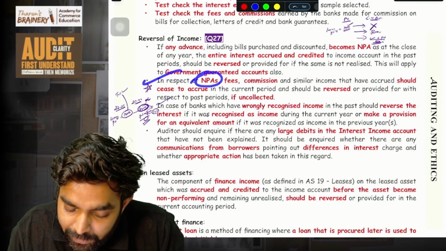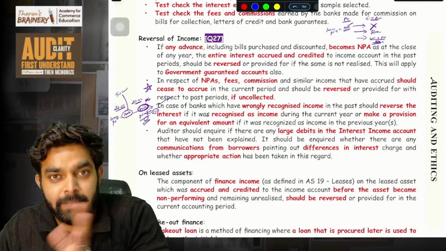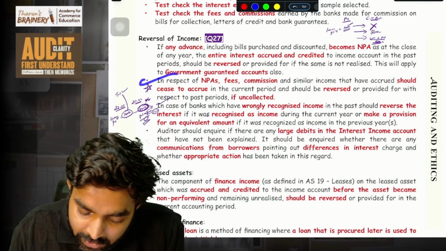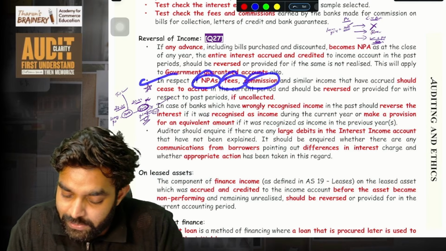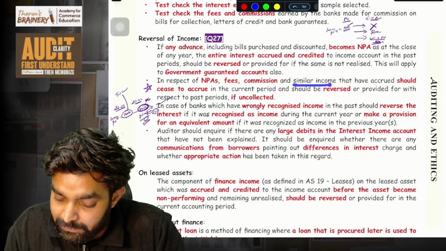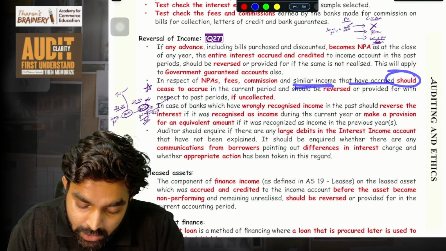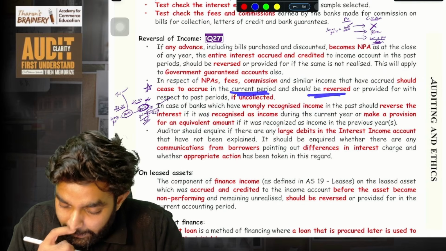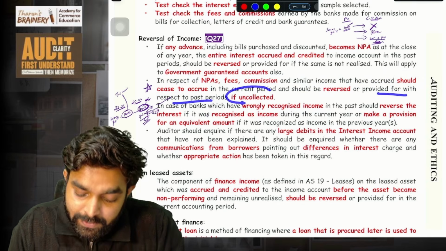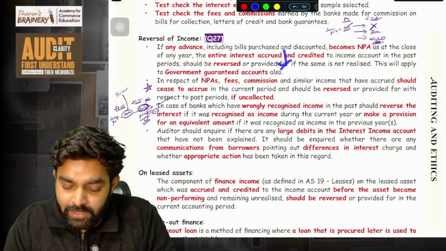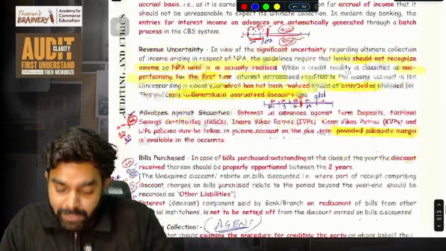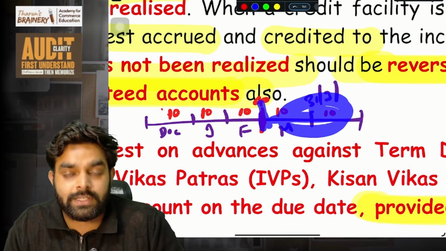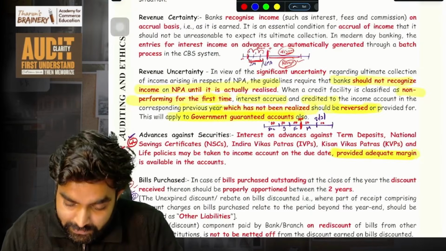In respect of NPAs, fees, commissions, I'm going a bit quick, so you can pause it, process it, then resume it. In respect of NPAs, fees, commission, all these kinds of similar income that have been accrued should cease to accrue in the current period and should be reversed or provided for with respect to past periods if uncollected. Same point like here. When it becomes an NPA, from here onwards you should not recognize it on accrual basis, only on receipt basis. That is what they're saying.